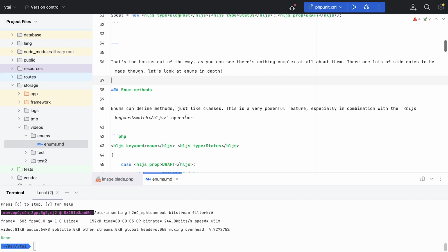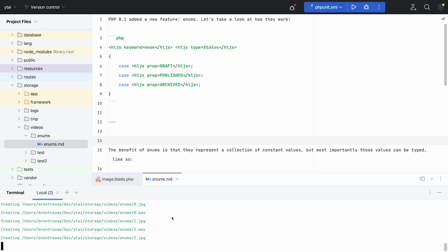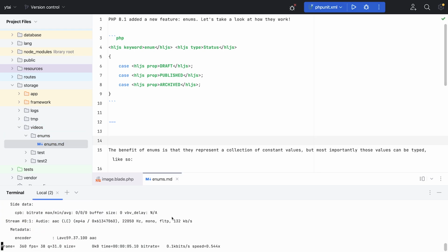Now it was time to do a first real test. I gave my converter a Markdown file. It split it into scenes. Each scene was rendered to an image and audio. Everything was stitched together, and here's the result.